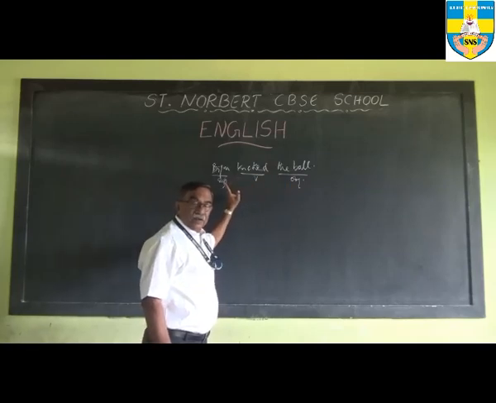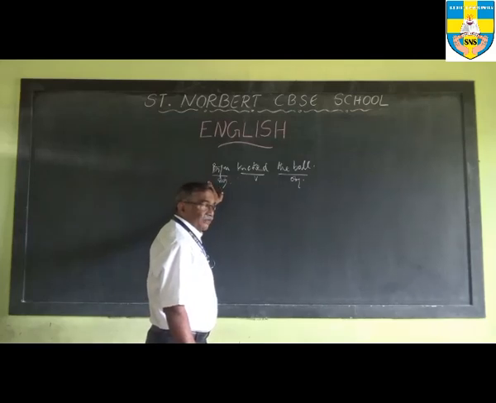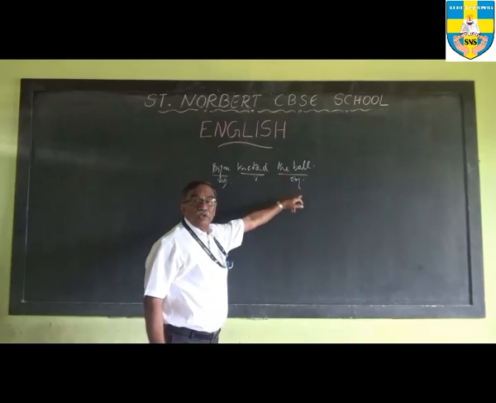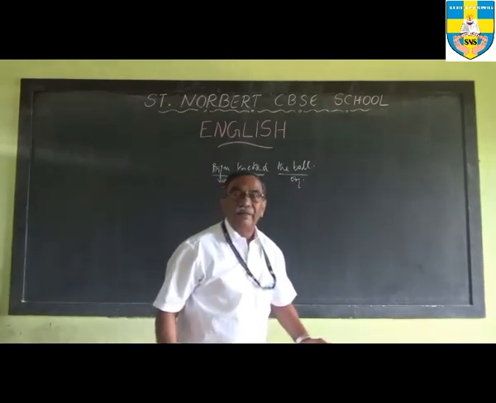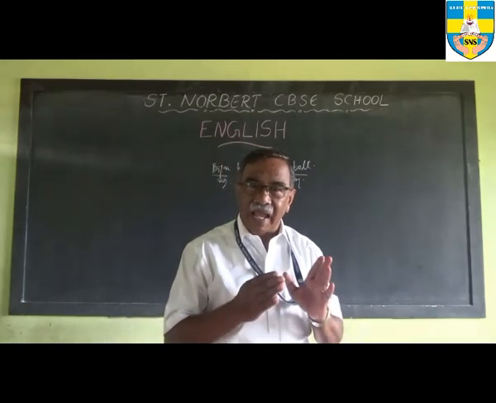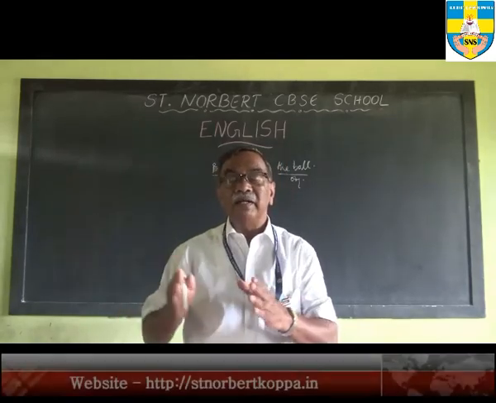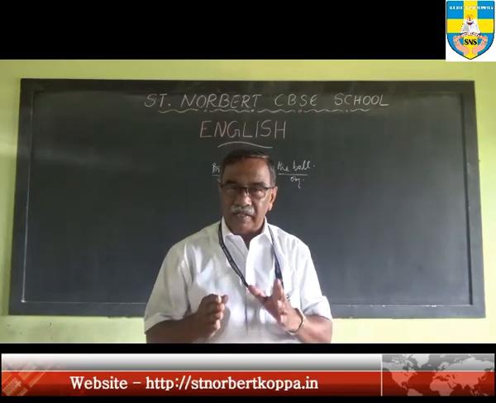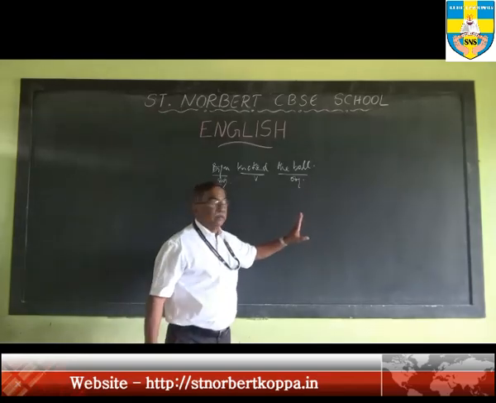I repeat, we call it a transitive verb because the action of the subject goes through the verb to the object. Then we also have an intransitive verb, where the action of the verb does not go across to an object, but remains with the subject. So we have a transitive verb and an intransitive verb.